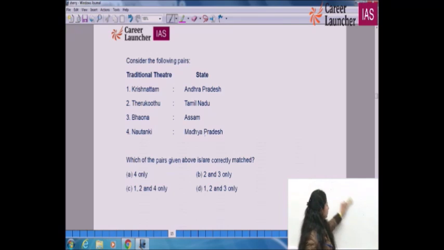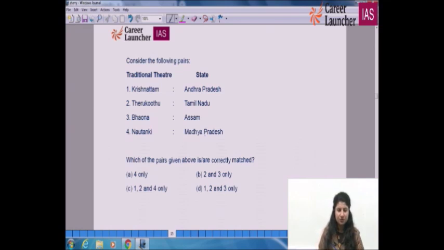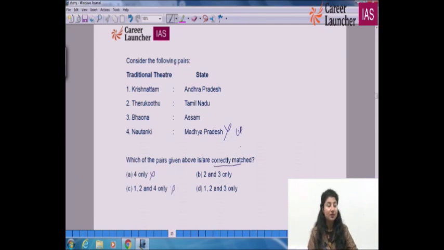Nautanki is very easy to remember, so I am going to start with it. Nautanki is basically part of UP, and generally we say, "Arey Nautanki mat karo bhai." Kyun kar rahe ho Nautanki? Nautanki mat karo. Though now it has become part of our daily usage, Nautanki is a traditional theatre of Uttar Pradesh. From Natak, playing dramas, it becomes Nautanki. So this is from UP. Anywhere where we see 4, it's over, out. We have to see the ones which are correctly matched.